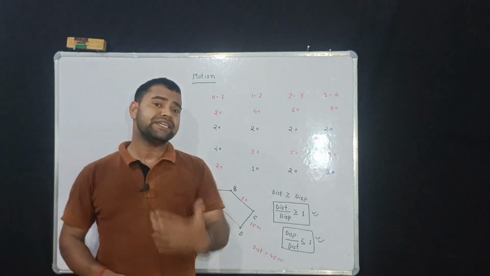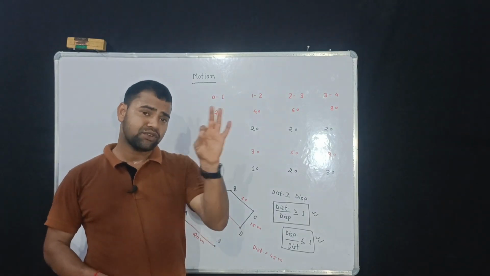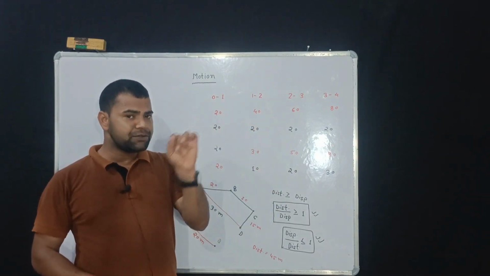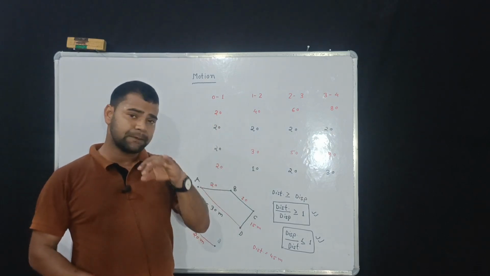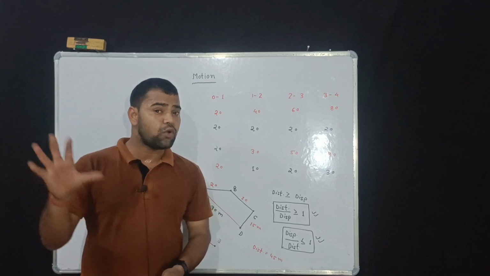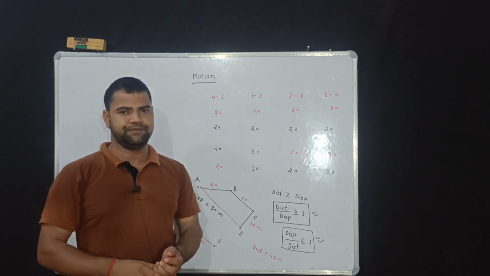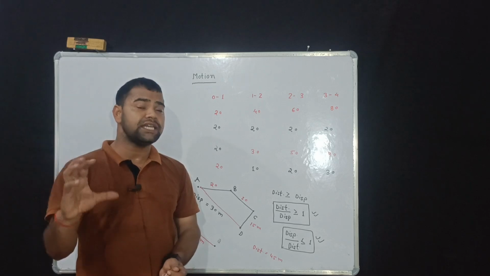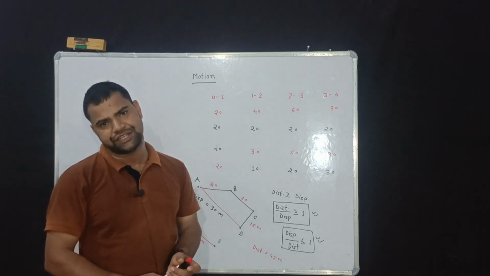If any quantity has direction and magnitude both, it is not enough for the quantity to become a vector, because the quantity should also obey the vector laws. So direction and magnitude is not enough proof for a vector quantity.